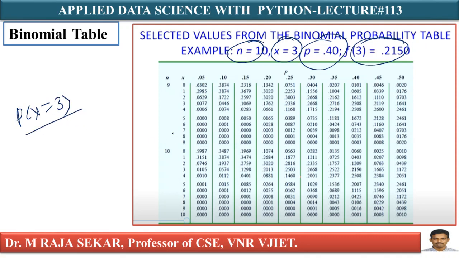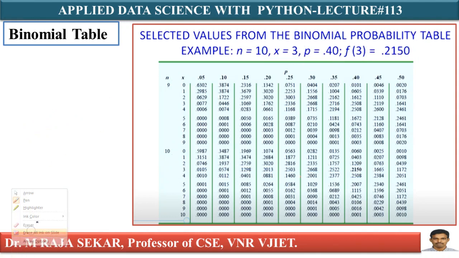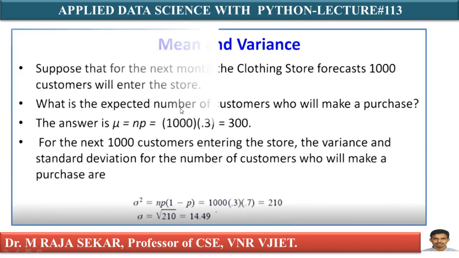Go to the n value, number of trials 10, then 3 customers, then the p column 0.40. This is 0.2150. Ready-made tables are available. You can check from the table, but you can also calculate from the formula.